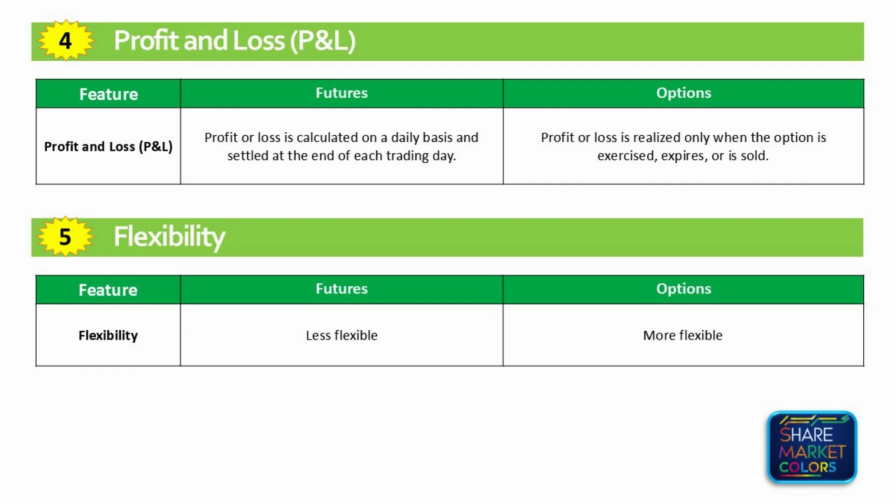Next one, flexibility. A future contract is less flexible because both parties are obligated to fulfill the contract at expiration. Less flexibility because of obligation. An option contract is more flexible because the buyer can choose whether to exercise the option, let it expire, or sell it before expiration. More flexibility as it gives rights.